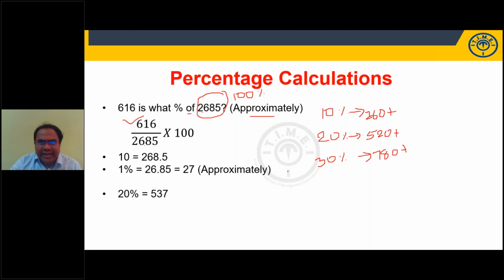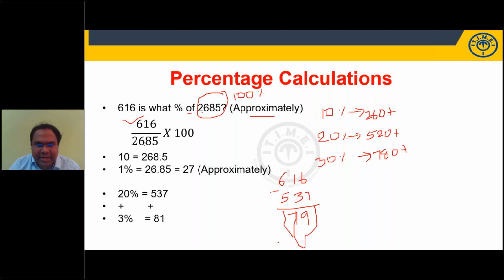So I'm taking 20%, 537. Now, students, we need 616. We got 537. Subtract. We need another 79 approximately. How much is 1%? 27. Find 3%. We need 79 more to be added. 3% is 27, 3 are 81. So approximately I can say my answer is 23%. Very good, good students.